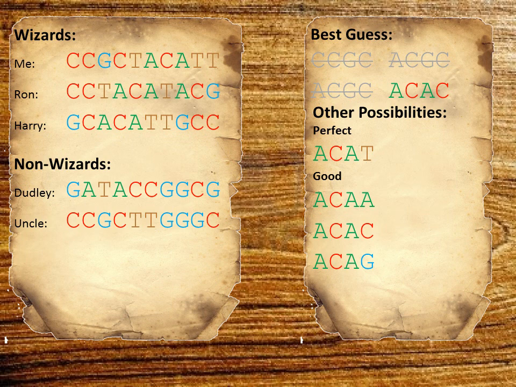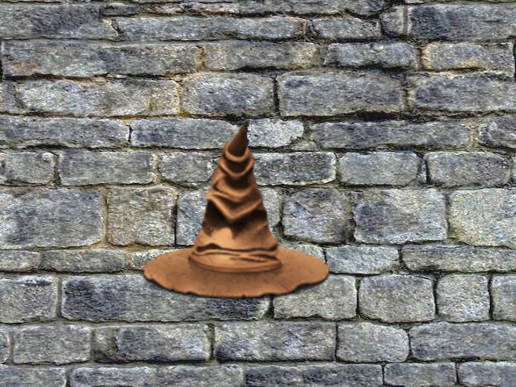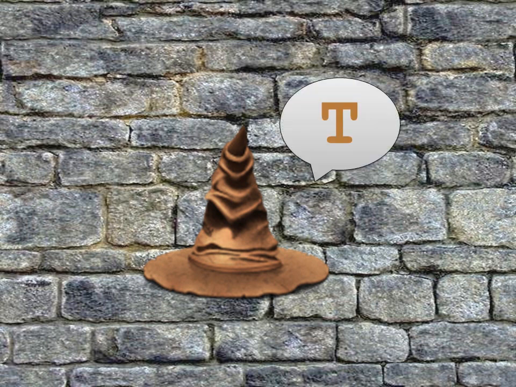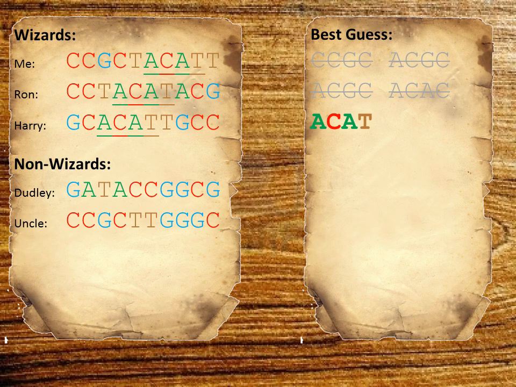This time she changed the last letter in her guess, and found that all the alternatives were good, but that the letter T gave perfect matches in all the wizards. Again she pulled a letter out of the sorting hat, and found that it returned the perfect match back to her. Looking at her guess for the gene now, the student realized that she had found what she was searching for. She had found the wizard gene that showed up for all wizards, and did not show up for any of the non-wizards she'd examined.